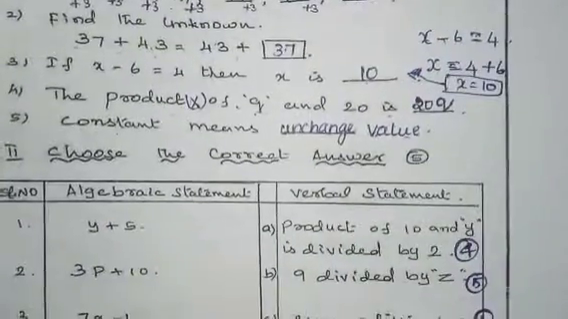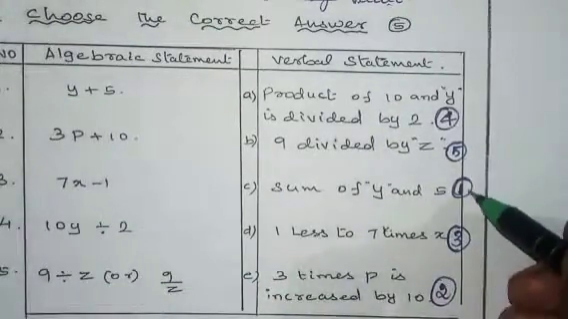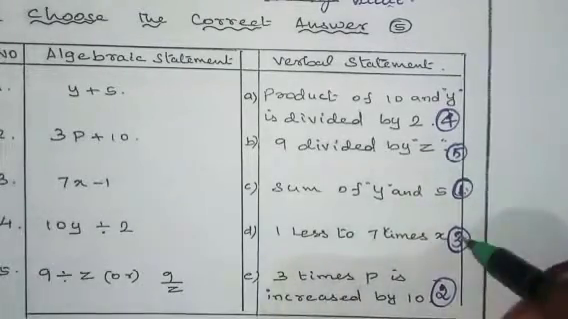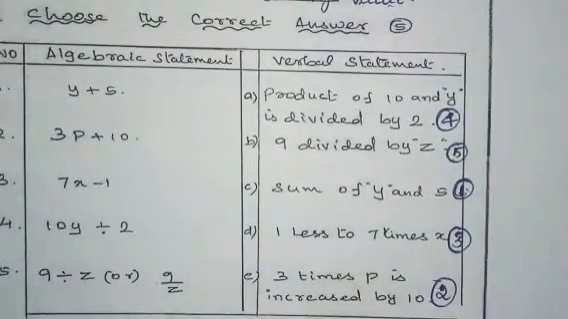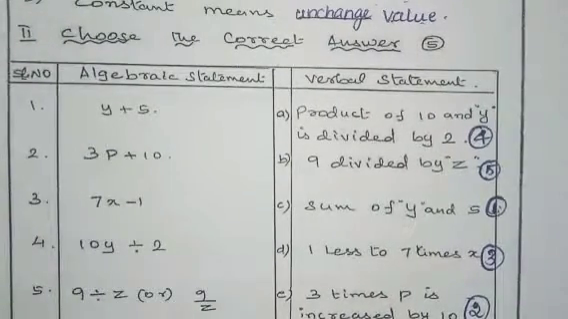So now second subdivision, choose the correct answer. For this, the answer is 4, 5, 1, 3, 2. Okay, 4, 5, 1, 3, 2 is the answer in this. Match the following.